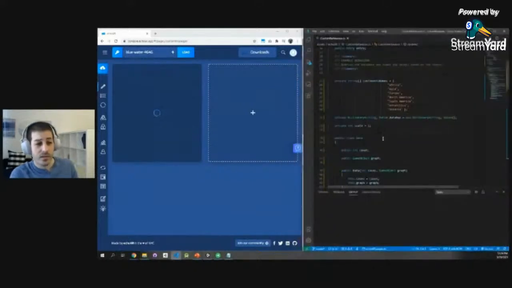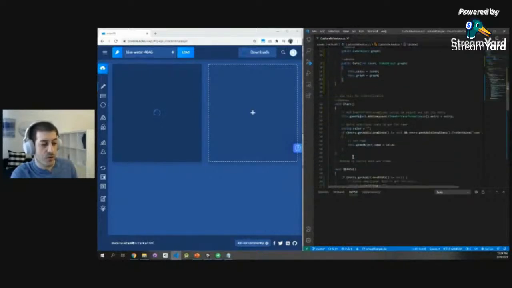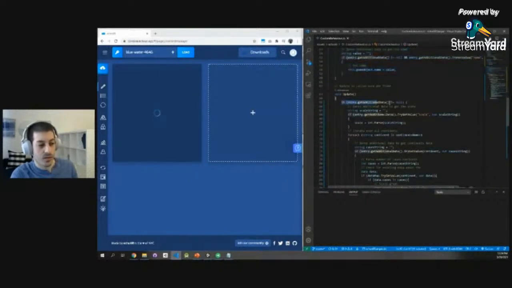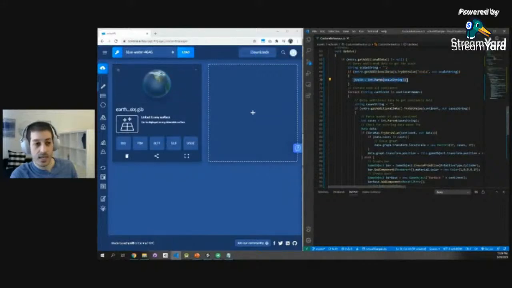So now custom behavior, I think, is much more interesting. We have some kind of array of continents. We have a dictionary. We have a data structure. The start function looks pretty much the same. But the update function, again, is much more interesting. We're asking, do I have any additional data? If so, do I have a scale? If that's the case, let's parse that into an integer and save that scale.